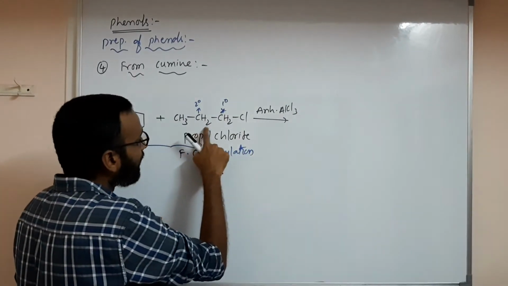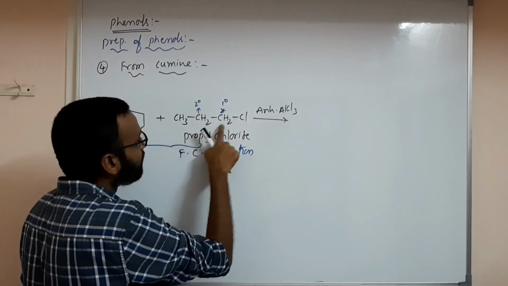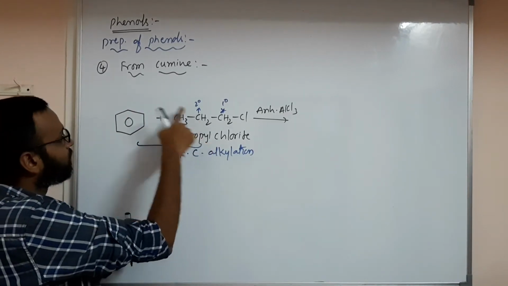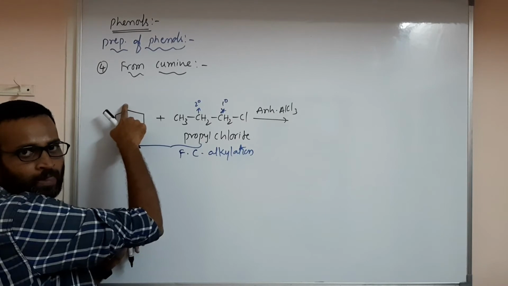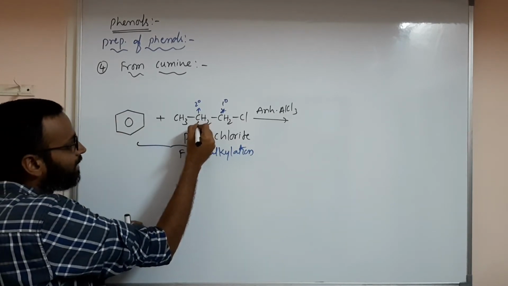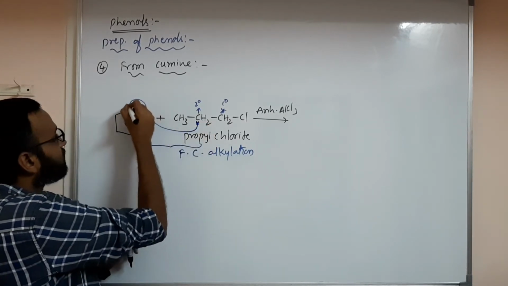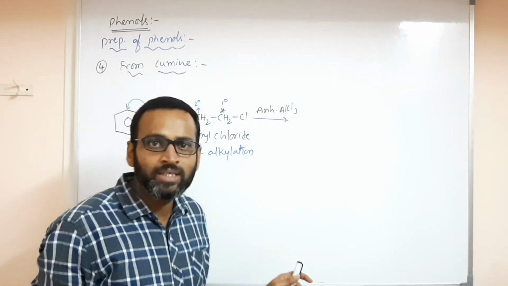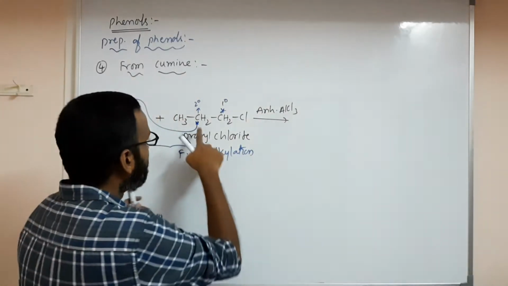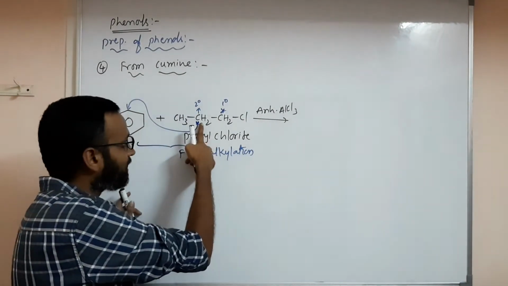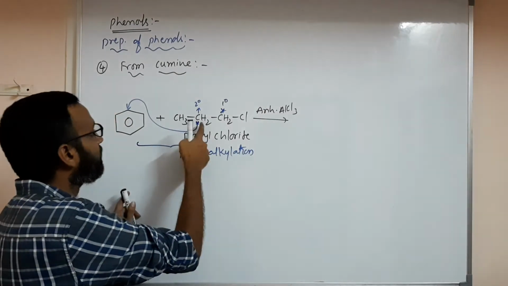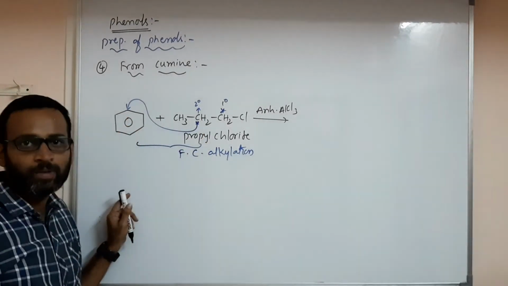One hydrogen transfers from this carbon to this carbon, so this carbon now has the positive charge, and that will add here. In alkylation, who is the electrophile? R+. So here the secondary carbon, C+, that alkyl positive ion adds at this particular carbon.